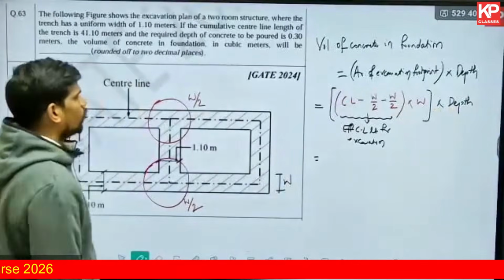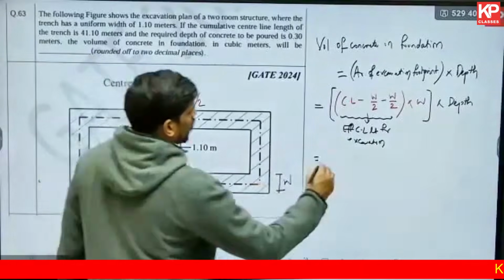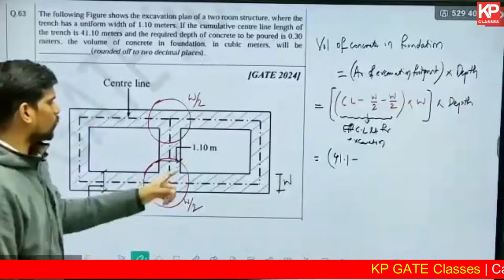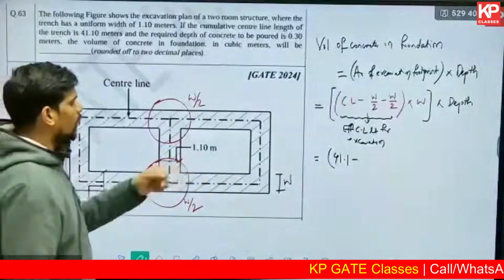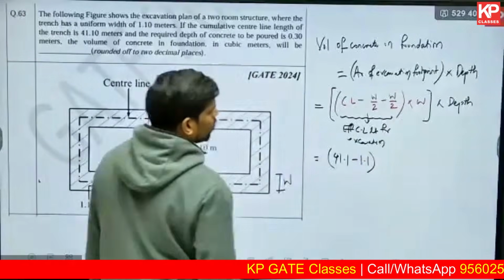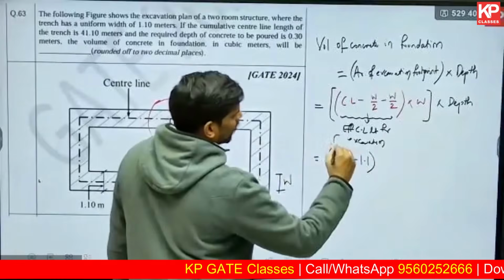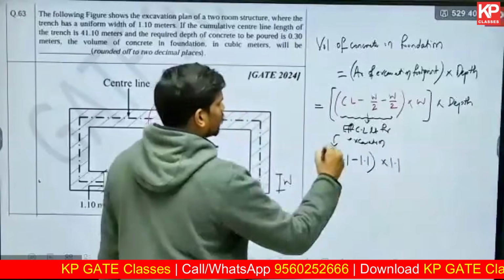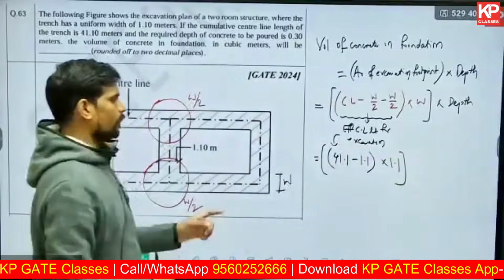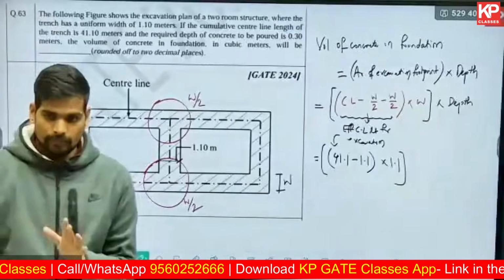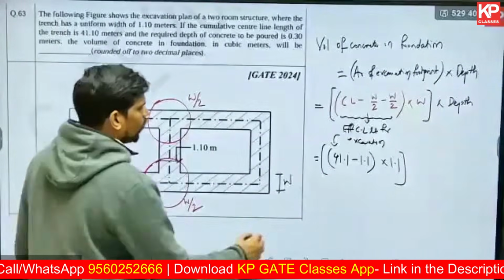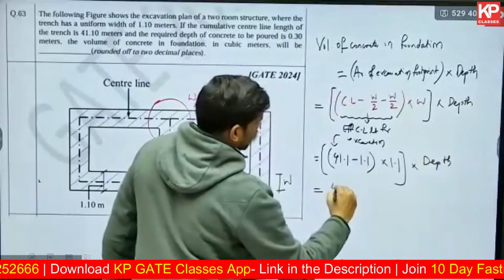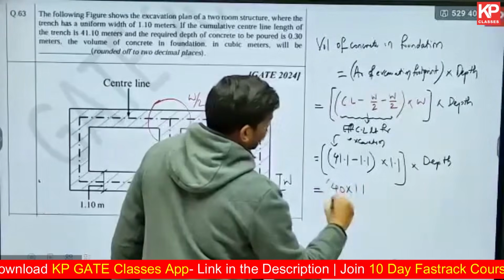So let us simplify this. What is the given cumulative length? It is given as 41.1. From this, you need to subtract W by 2 two times. W by 2 and W by 2 will be W, which is 1.1. So the total deduction is 1.1. This is the effective length of the center line for the excavation trench. Multiply it with the uniform width, that is also 1.1, and this will give me the area. I hope you're not getting confused. The center line length will be 40, multiplied by the uniform width 1.1.